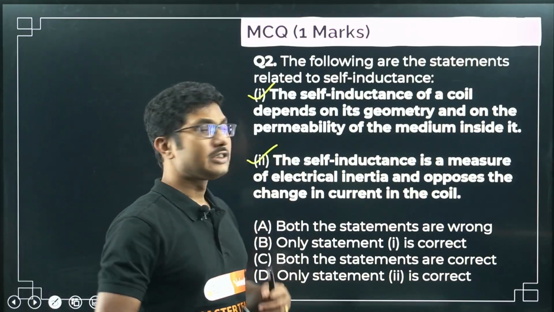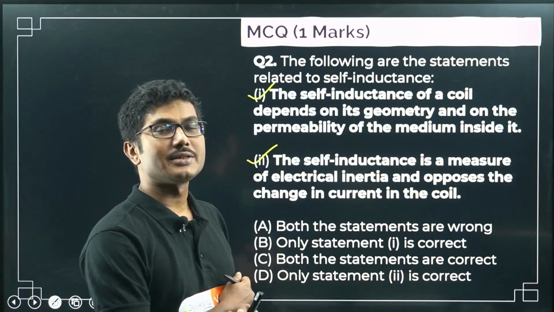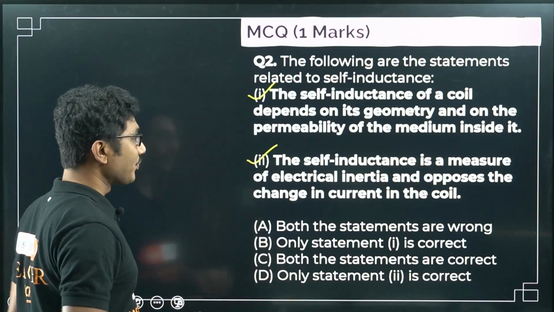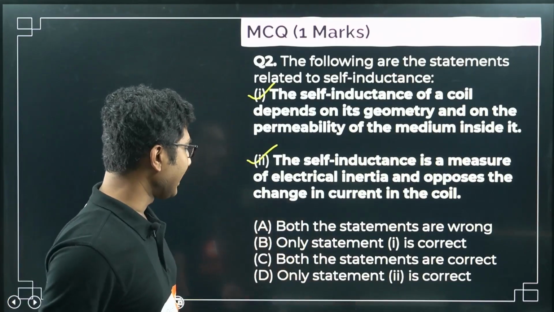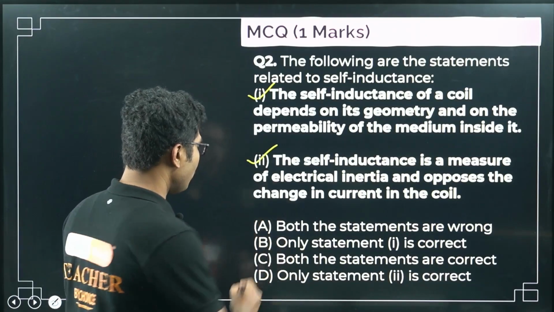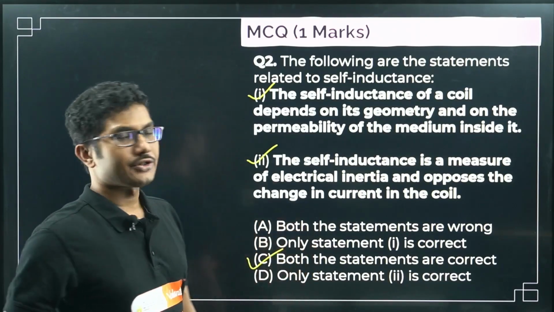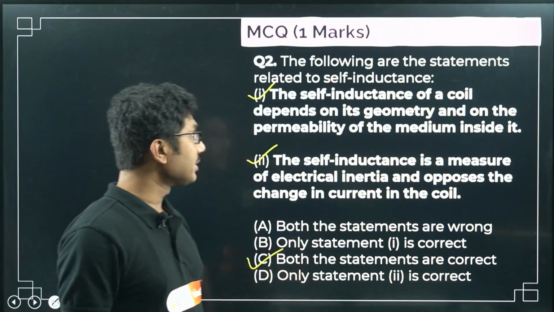So this is called electrical inertia. The self-inductance is called electrical inertia. So both statements are wrong. Only statement 1 is correct. Both statements are correct. So option C is the correct answer for this question.